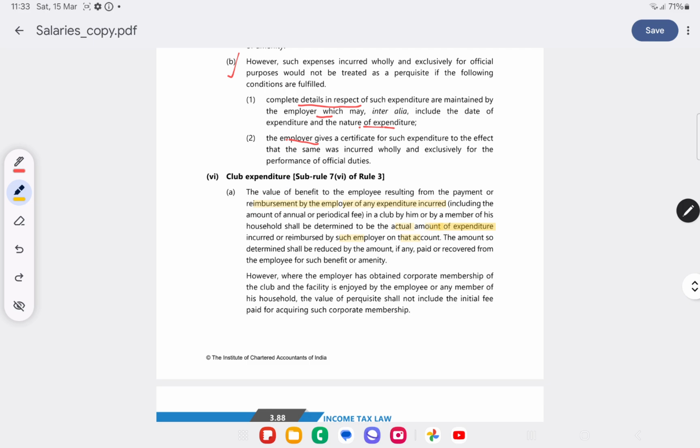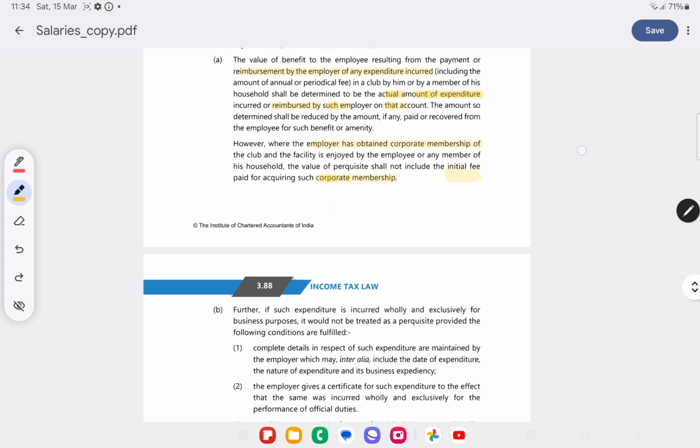For club expenditure, the actual amount of expenditure incurred or reimbursed by the employer will be taken as value of perquisites, minus any amount paid by the employee. For example, the employer has taken the corporate membership of the club, and now the employee or any member of the household is enjoying the facility. Then value of perquisite shall not include the initial fees of corporate membership, because the employer has taken the corporate membership for his own purpose.